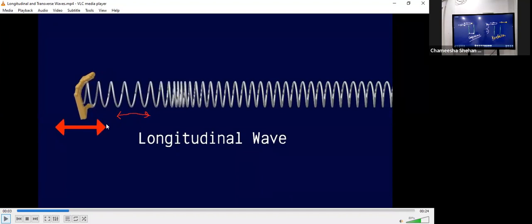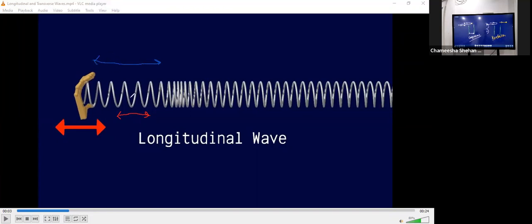Okay. Now what happened? The compression was here in the region I have marked with 2 arrows in red. And now the hand moved backward. Now what could you see about this region? This region is lacking particles. You call it a rarefaction.